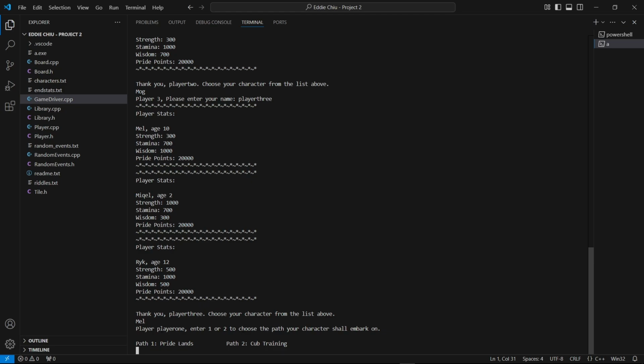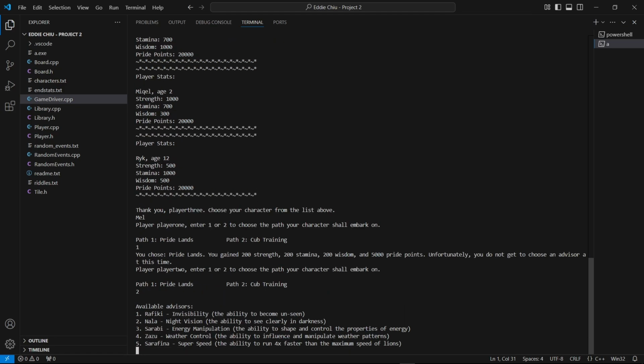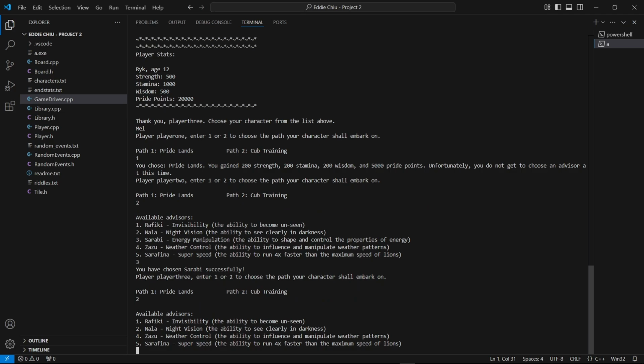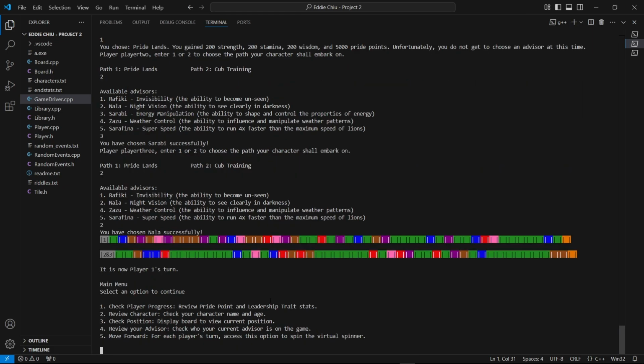And then here it would ask you which path you want to embark on. So you're just choosing 1 or 2. We'd just go 1 here and then 2 here. Then choosing your advisor, choosing your number, is the same thing as choosing your character. If you choose your advisor, then it would also be taken away from the list. So we chose Nala here, or Sarabi, not Nala. Then Sarabi would be gone from the list, and we can't choose them again because it's already been chosen by another player. So now the boards have been displayed.